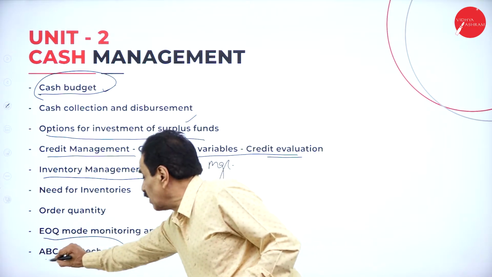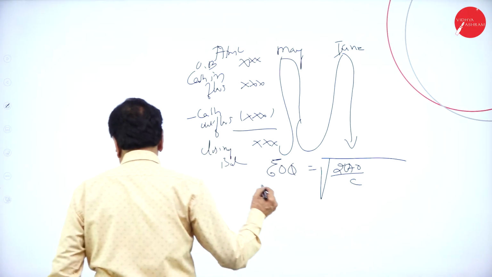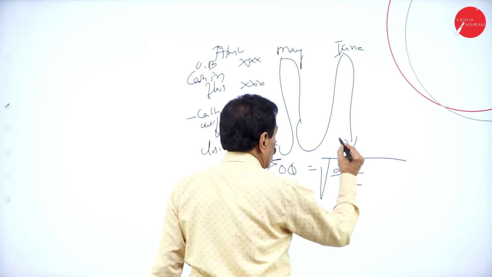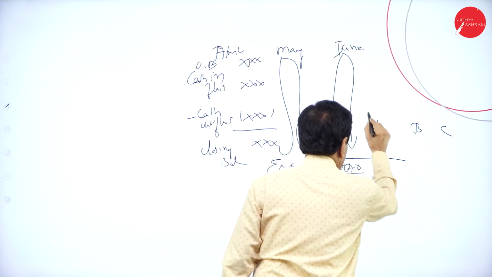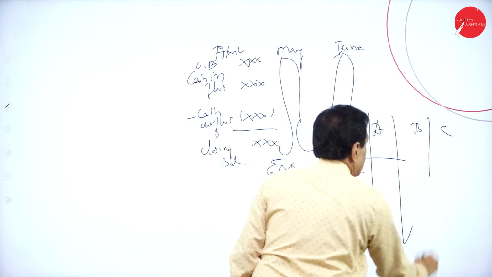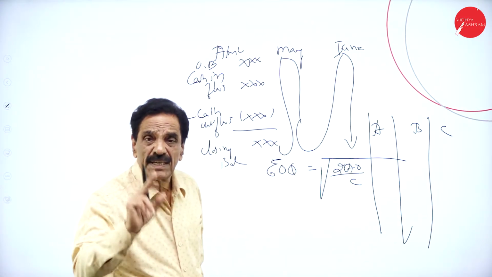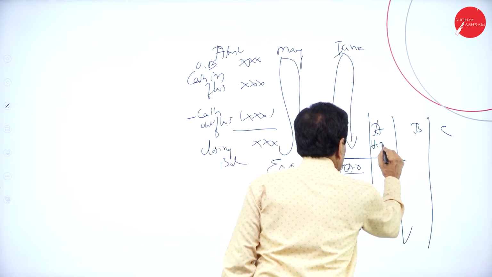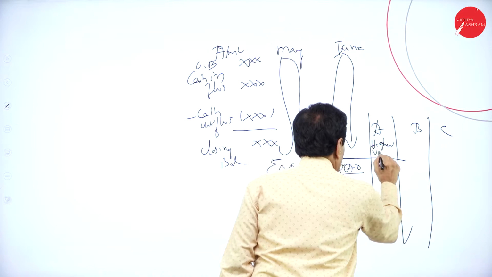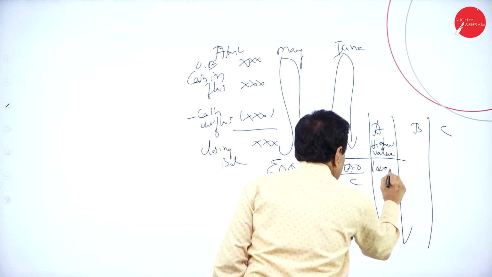Here there is something called ABC analysis. All the articles are divided into three groups: Group A, Group B, and Group C. ABC means always better control. Here, higher value, lower stock.